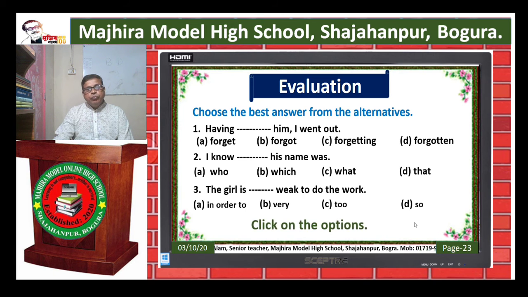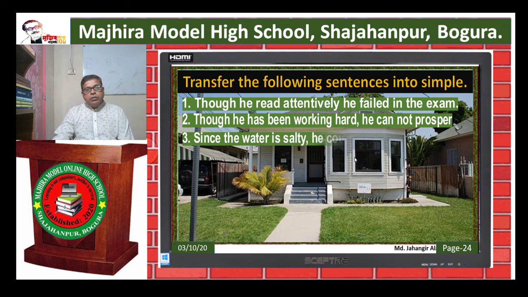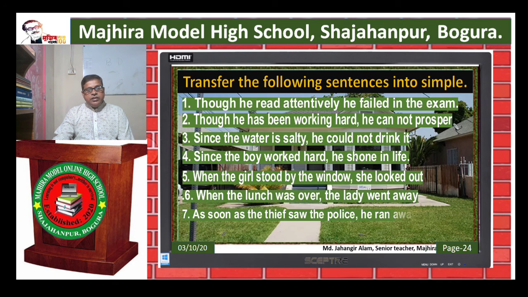So at last, homework: transfer the following sentences into simple. Write these sentences on your khata. Number 1, though he read attentively, he failed in the exam.